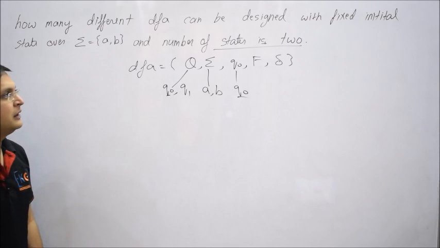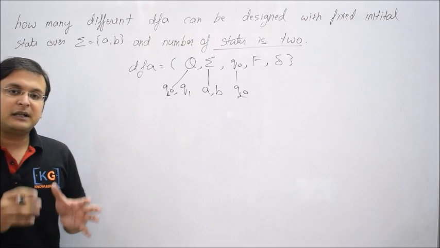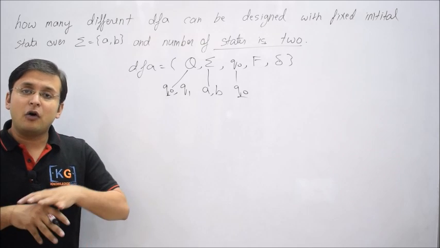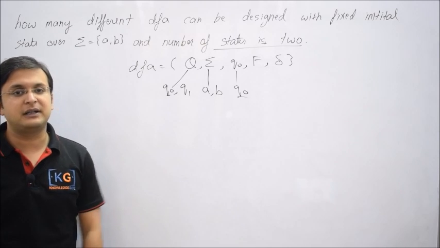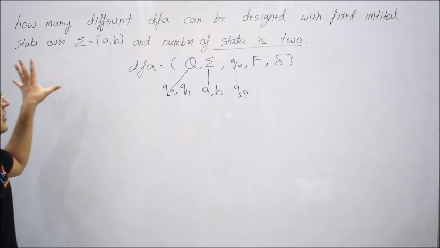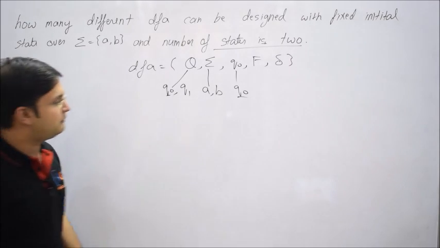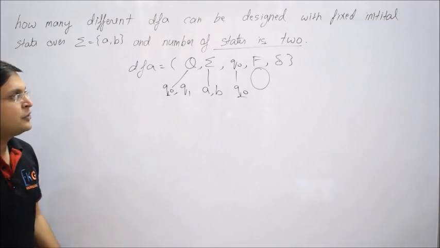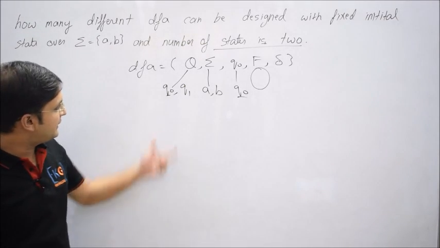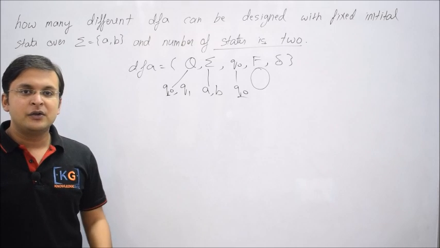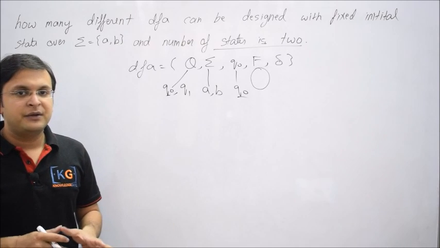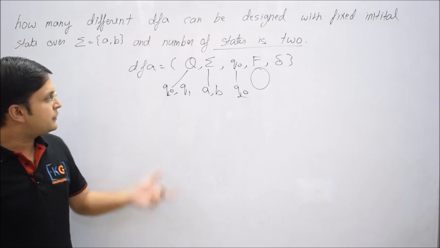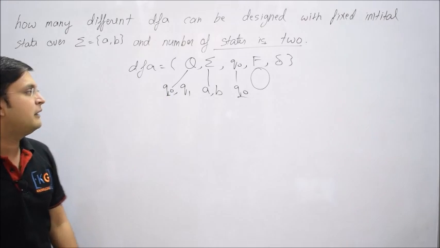Next is the final state. We have already discussed that the number of final states sometimes could be 0, or it is also possible that all the states in the DFA are final states, but they haven't mentioned anything about final states. So it means it totally depends on us how many final states we can have. Total states are only 2, so there are 3 cases possible: either we can have 0 final states, or 1 final state, or both 2 states final. Okay, we'll work on it.